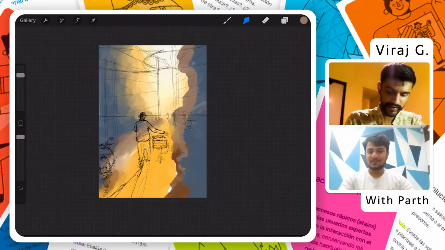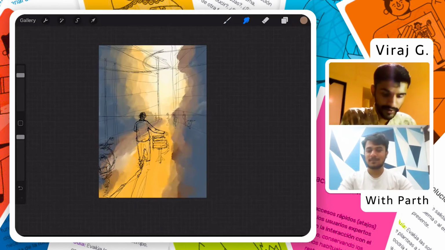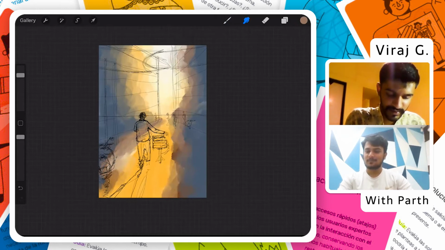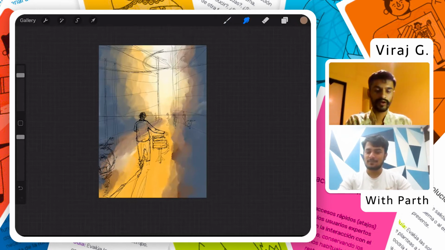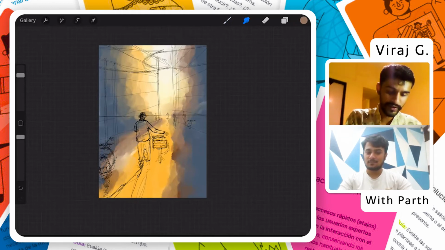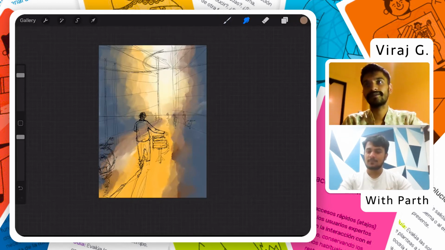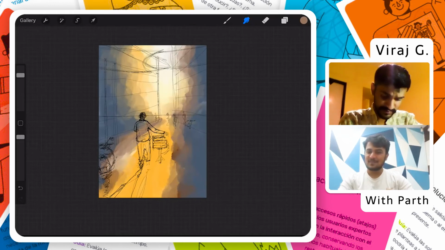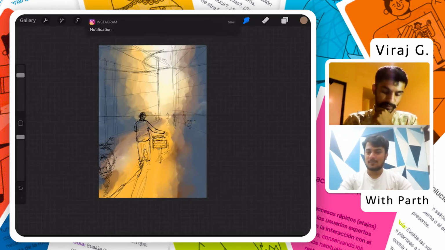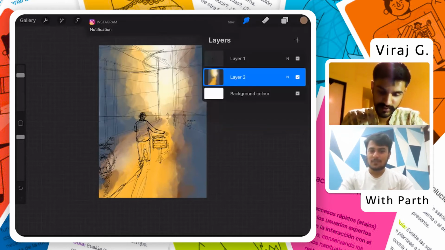The basic benefit of doing it digitally is just that you can undo it. Nothing else matters. That's the only benefit I can say. But when you can do it and undo it, you tend to make mistakes. That is another possibility. Whenever you are doing it with paper, you are not allowed to make mistakes, or if you make mistakes, you have to live with it, right? So that is the thing.